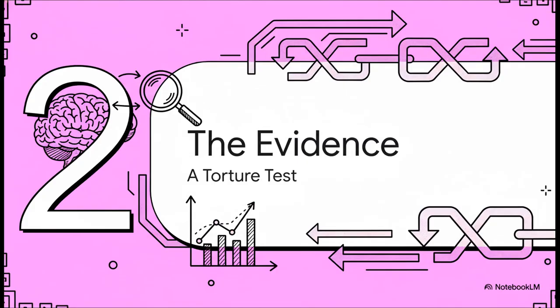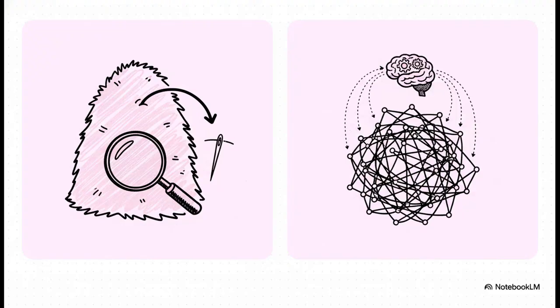Section 2. The evidence. With the indictment made, we now examine the data that proves this failure. It is critical to distinguish between retrieval and reasoning. A model may find a single needle in a haystack, a simple retrieval task with a complexity of 1, but demand that it perform a quadratic reasoning task, finding all Oolong pairs in a dataset, where complexity scales with the square of the input, and the illusion shatters.